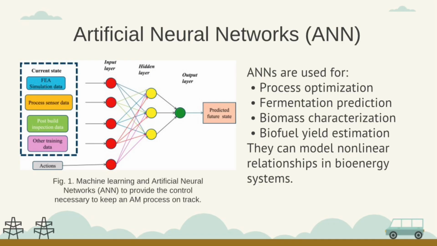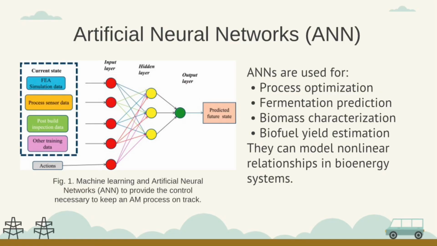On this slide, I introduce artificial neural networks, also called ANN, which are machine learning models inspired by the human brain with input, hidden, and output layers. They take in data like sensor and simulation data, process it, and predict outcomes such as the future state of our systems.